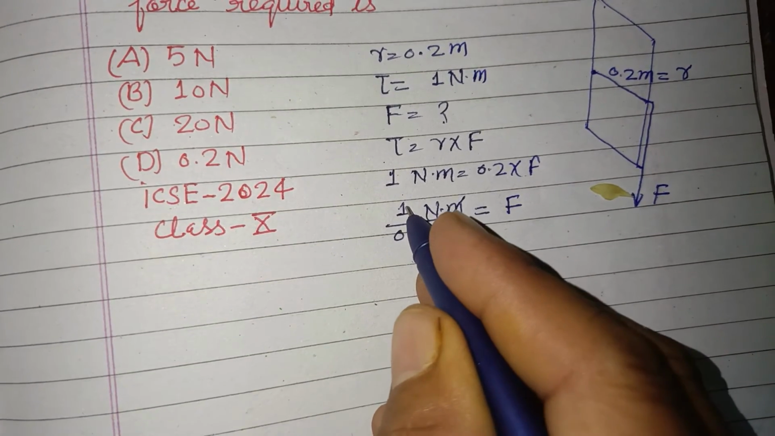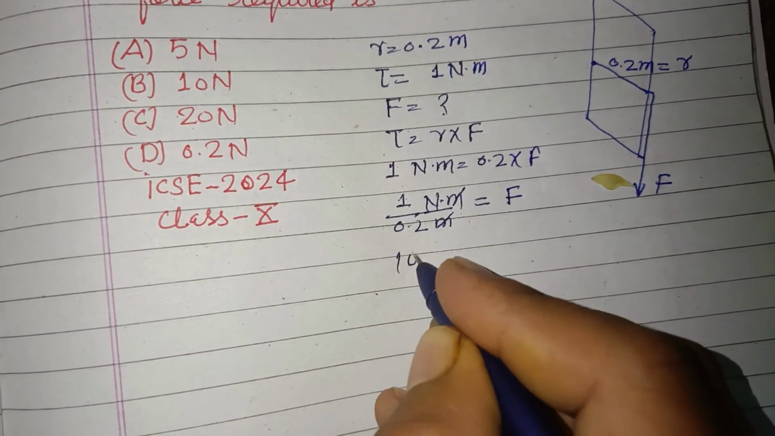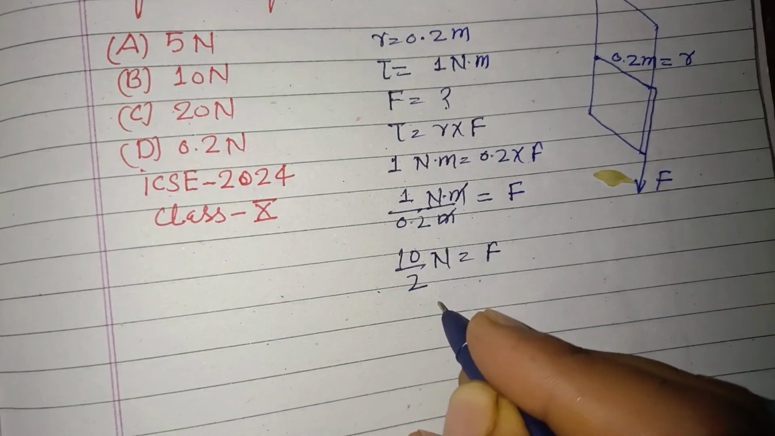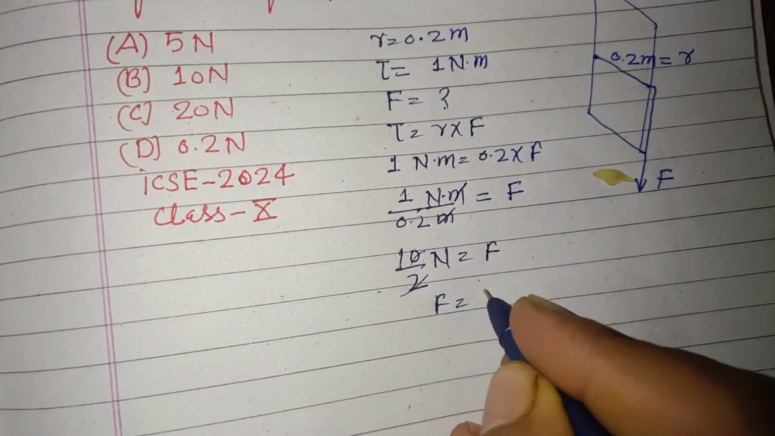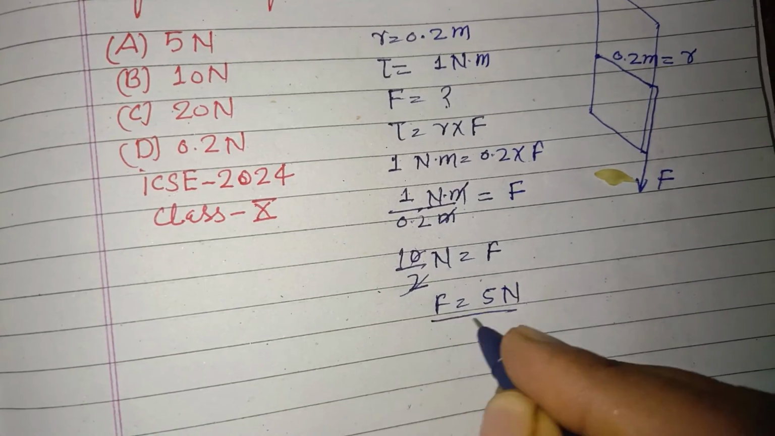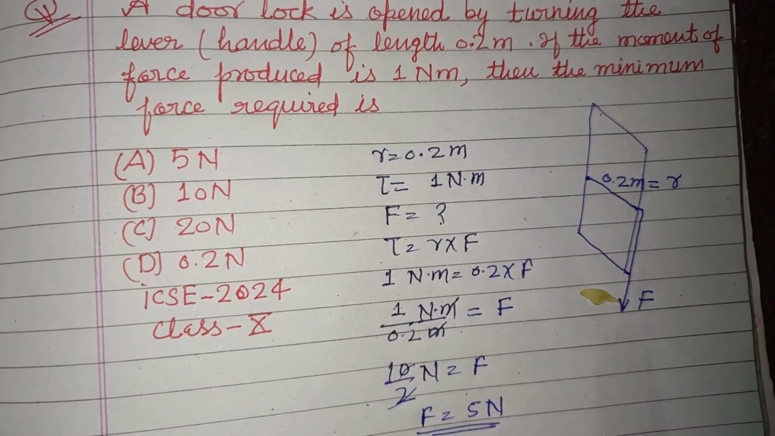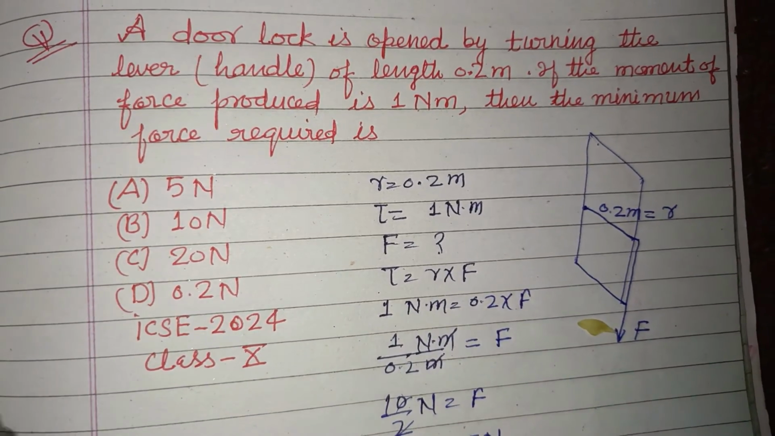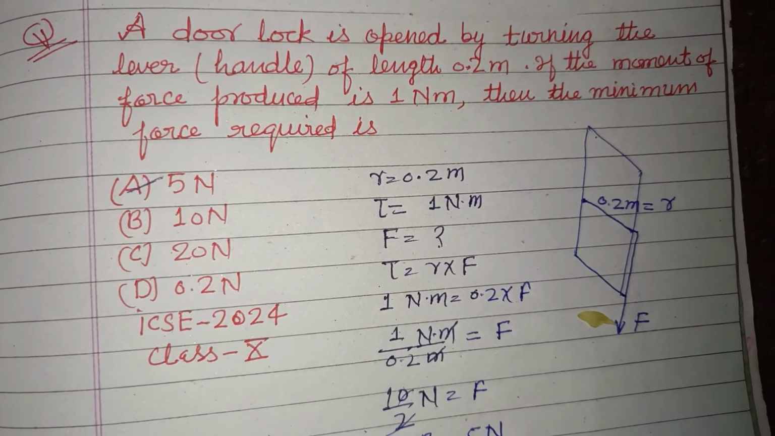We multiplied both numerator and denominator by 10, so this becomes 10 upon 2 Newton, and F is equal to 5 Newton. So 5 Newton is the minimum force required to open the door. So the answer to this question is A, 5 Newton. I hope you got it.